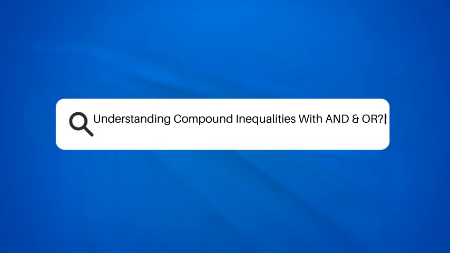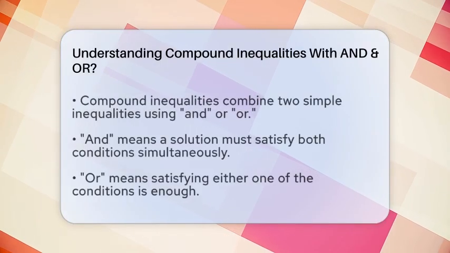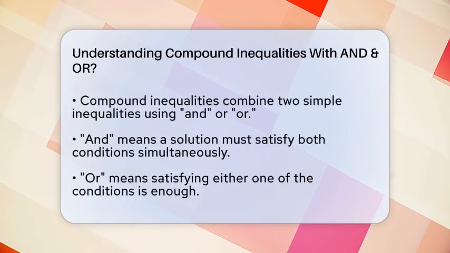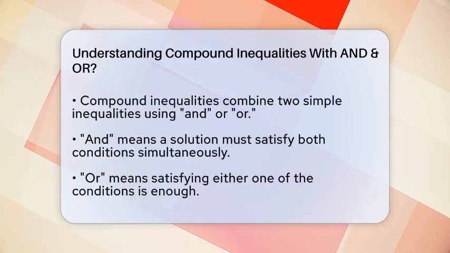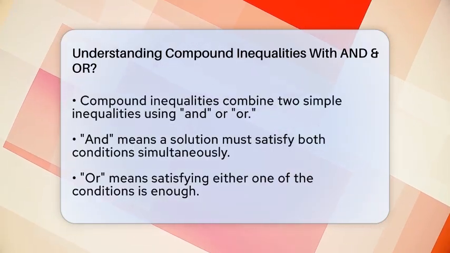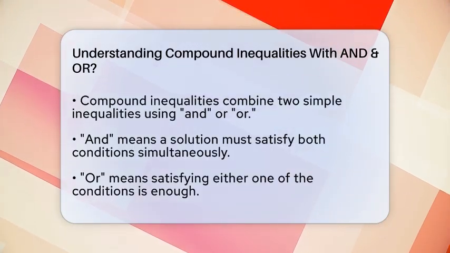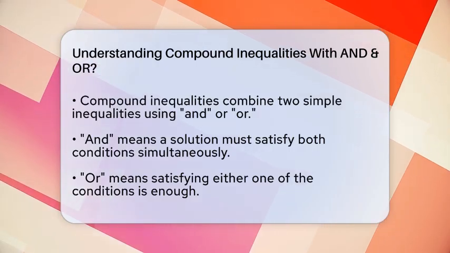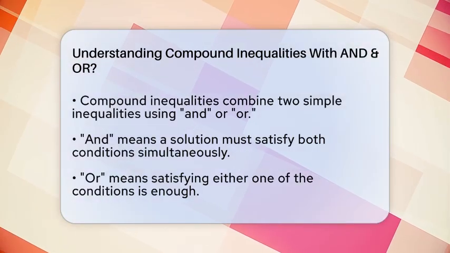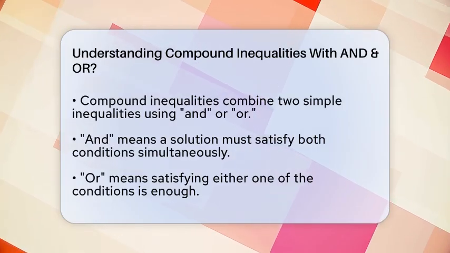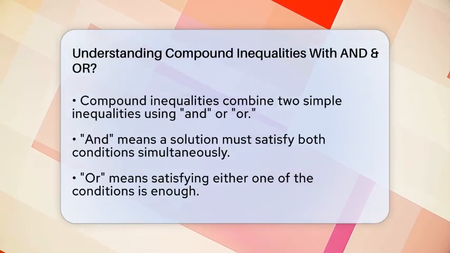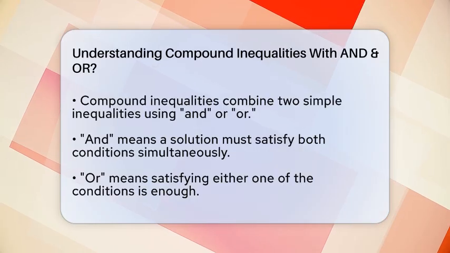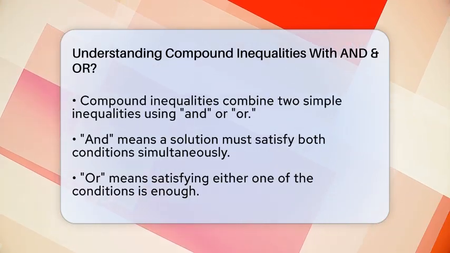Understanding compound inequalities with "and" or "or". Imagine you're trying to find the perfect range of numbers that meet certain conditions. Sometimes you want numbers that satisfy two rules at once, and other times, just one of the rules. That's where compound inequalities come into play. They combine two simple inequalities using the words "and" or "or" to describe these situations clearly.